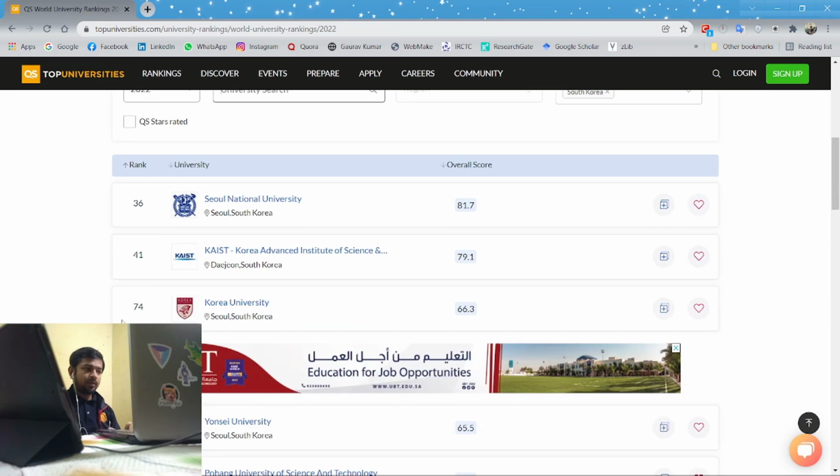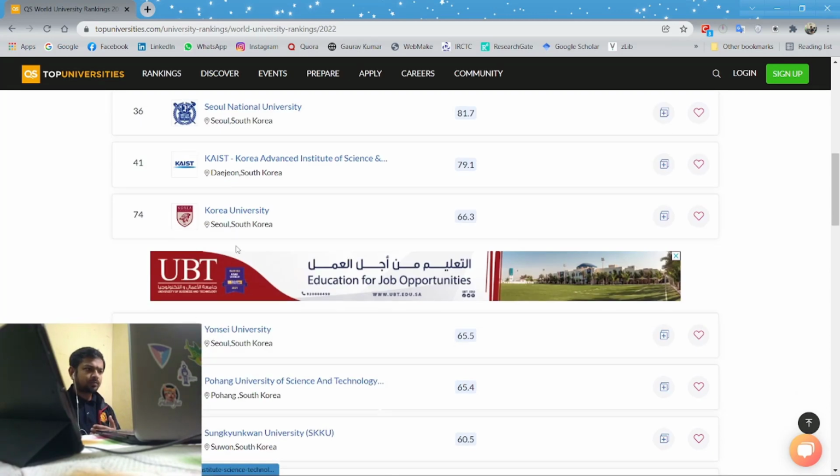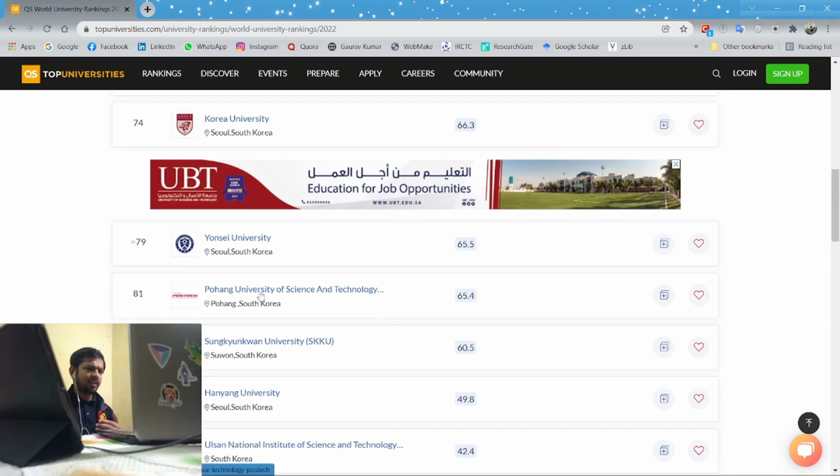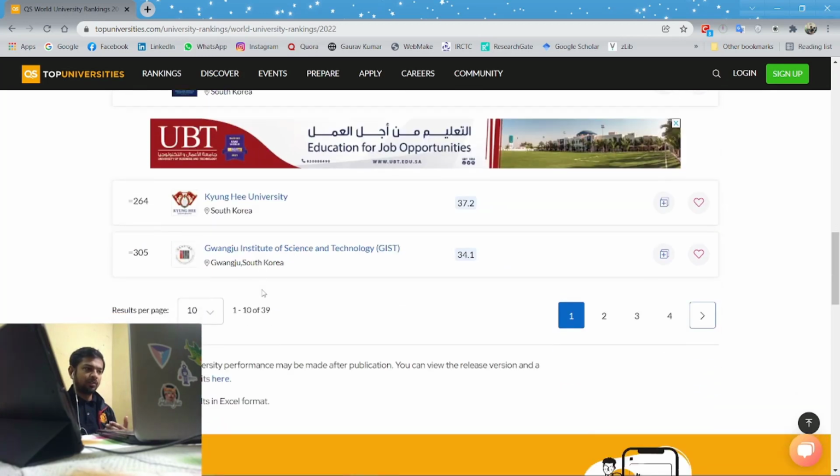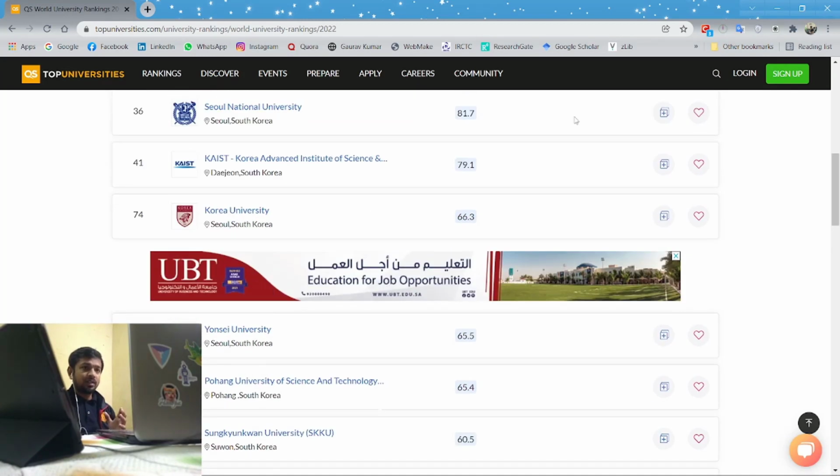Once you enter Korea, you can find there are several universities coming in the list. The first one is Seoul National University, followed by KAIST, that is Korea Advanced Institute of Science and Technology, then followed by Korea University. As you can see, the ranks of all the universities are given here. So you can check out the ranking of each university, and then you can decide which university you want to apply for. That's the first process. But as I said before also, the ranking is not the only parameter you should look at.